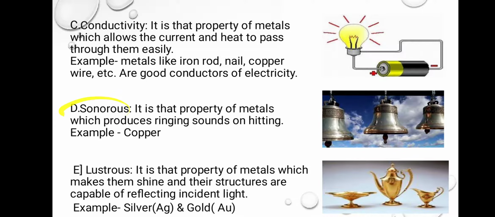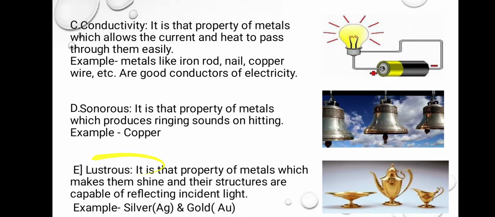Next property is sonorous. I already told you that sonorous means when something strikes on the surface of a material, if a sound is produced, then we can say that the material is having a property of sonority, and that property is shown only by metals. It is a property of metals which produces ringing sounds on striking. Example, when you go in a temple, there is a bell. You strike that pendulum of the bell on the outer surface of the bell, and there is a sound production. So that bell is basically made up of metal.